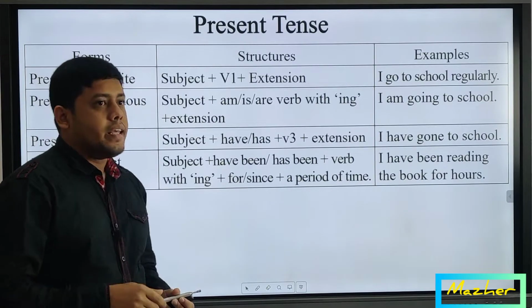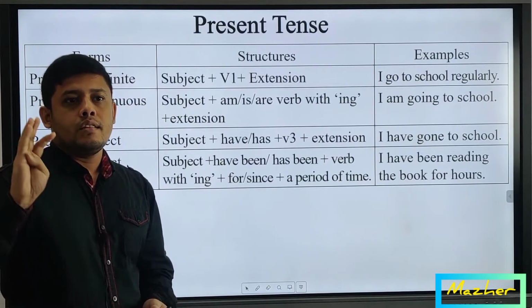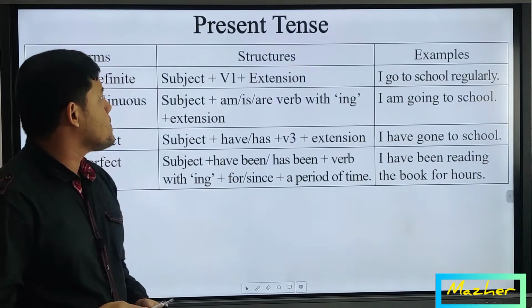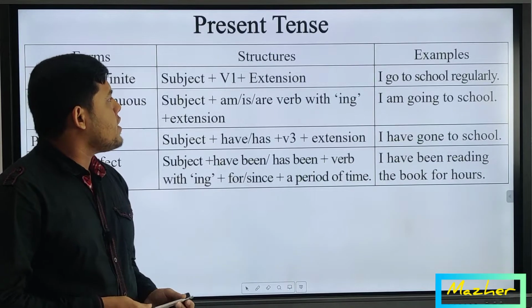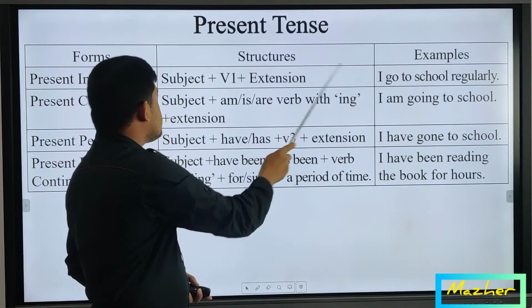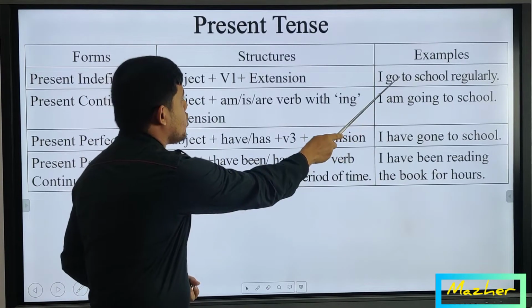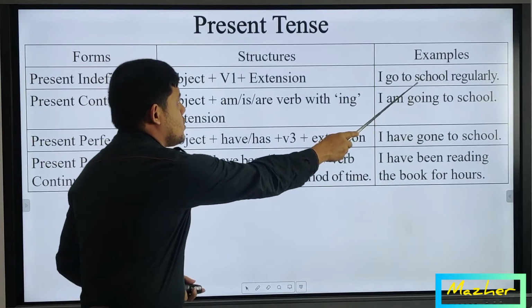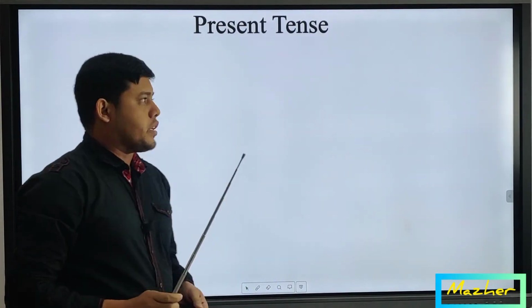And then extension. Extension means object plus the rest of the sentence. You can see an example. Here is written, I go to school. I is the subject, go is verb 1 or main verb, and to school regularly is called extension.